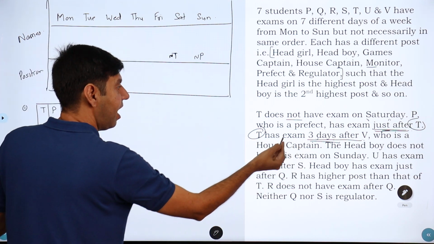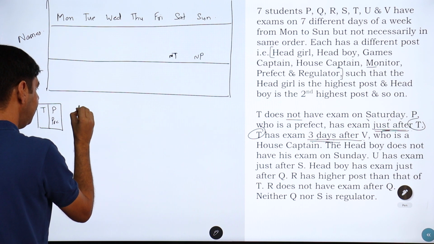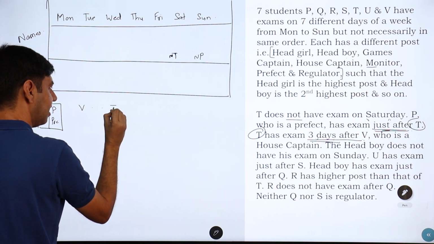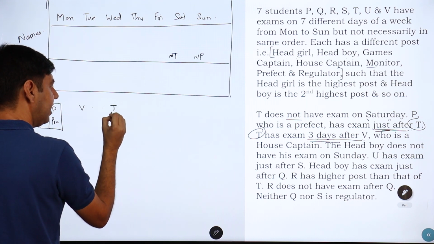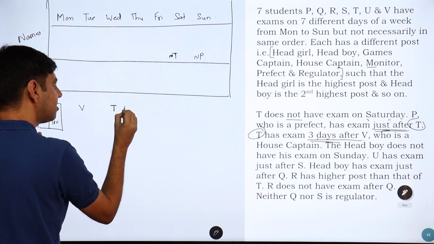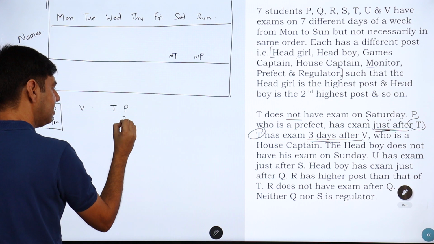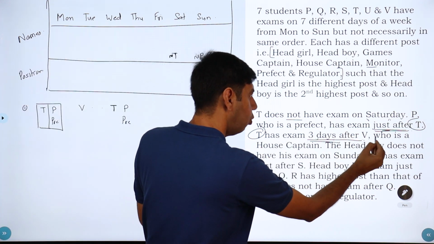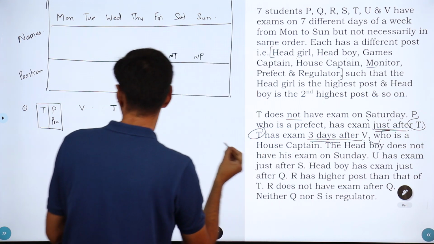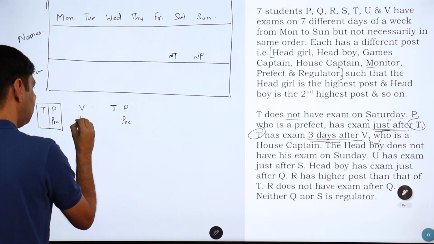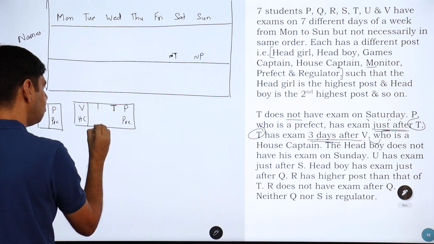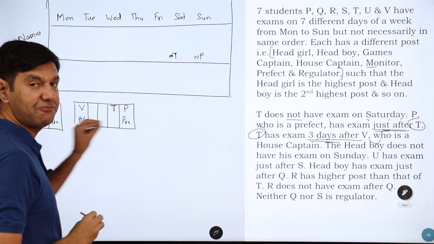So after V, I'll take V, 1 day after, 2 days after, 3 days after. And I also know after T there has to be P, and I know P is a prefect. And what else is that? T has exam who. This who refers to V, who is a house captain. So V is a house captain. This is a big block, as I said: 1 column, 2 columns, 3 columns, 4 and 5 columns.